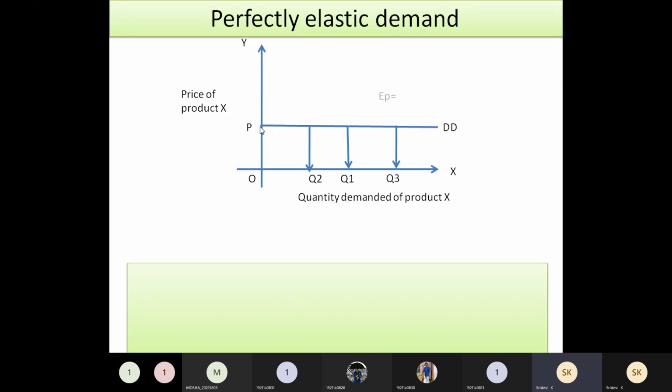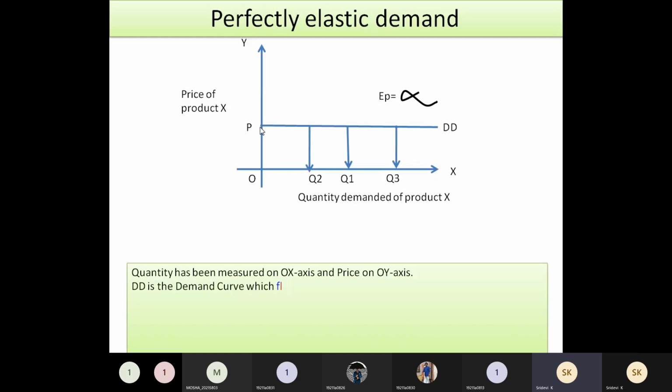This can be represented as EP is equal to infinity here. If the demand changes in this manner, that type is called perfectly elastic demand. The same thing you have to explain below the graph in words.